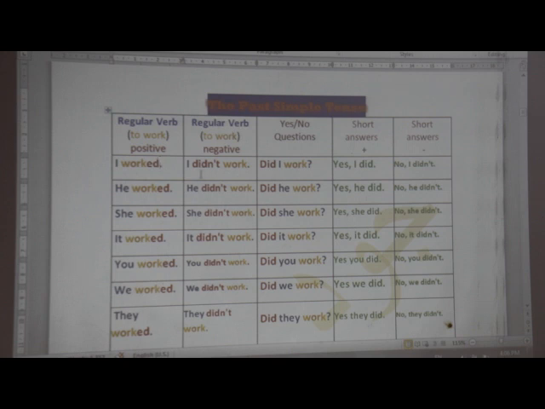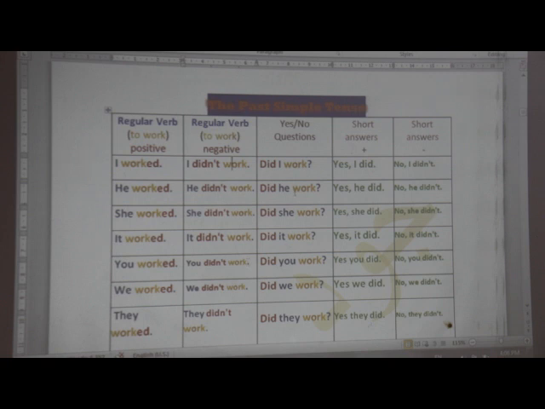Now pay attention. The negative form, we need the negative article plus the base form. Very important, dear students: use the base form after did. So, I worked, I didn't work. He worked, he didn't work. So, we use the first form of the verb. We don't use the second form when we use negative forms. She worked, she didn't work. It worked, it didn't work. You worked, you didn't work.